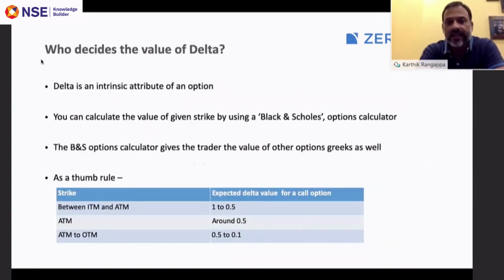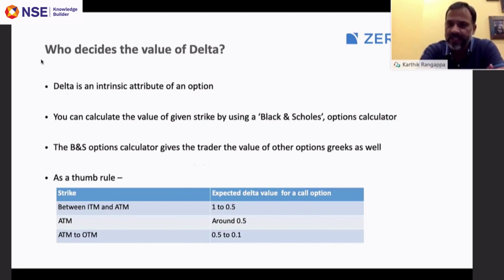So who actually decides the delta value? Nagendra, this is where I think your question comes into play. Delta, along with the other Greeks like vega, theta, and gamma, are all intrinsic attributes of an option. You get the value of all these Greeks from a calculator called the Black-Scholes options calculator. There are plenty of Black-Scholes calculators available online. There is one on the Zerodha website also, which you can use.